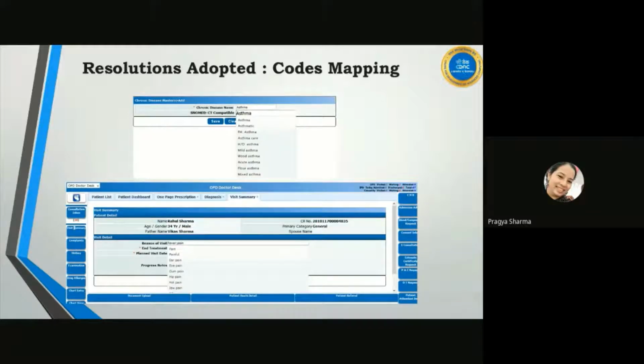Allergies and chronic diseases are two entry points where we defined our own reference sets by fetching all the terminologies from the SNOMED CT hierarchy, all the descendants of a parent, and then creating our own local reference set and integrating it at that point for allergies and chronic disease.